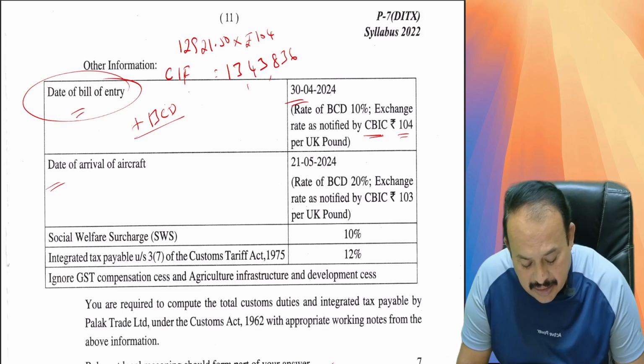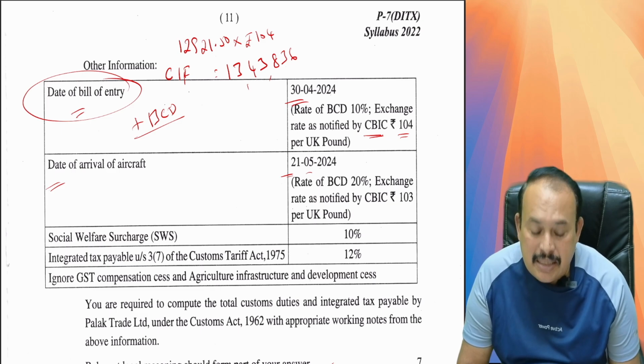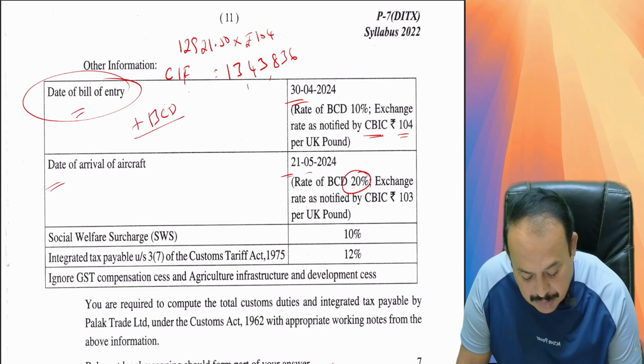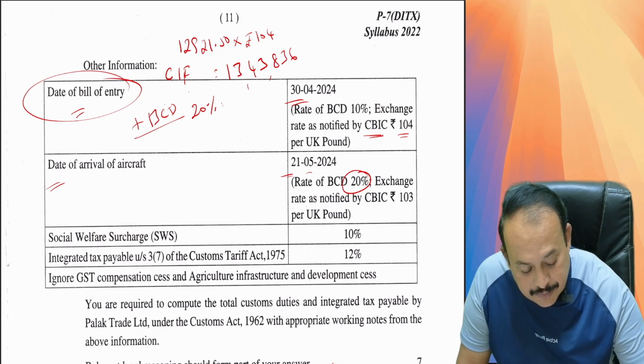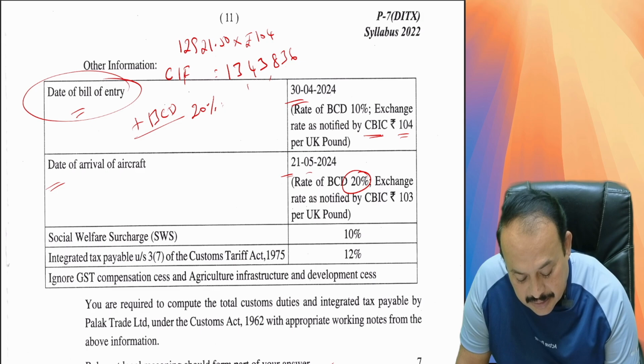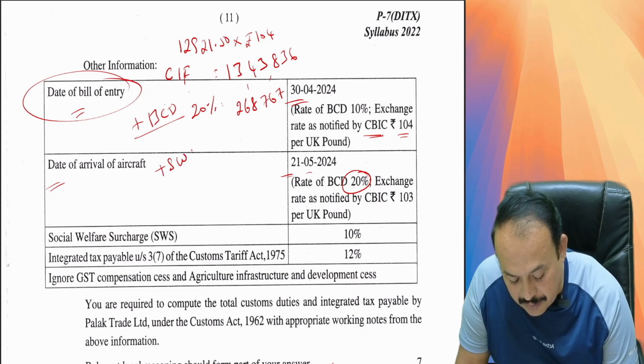Which is the later? 21st May 24 is later. In that case, BCD what rate? 20% is applicable. 20% BCD on this particular value is equal to how much comes here? 2,68,767. Then add social welfare surcharge, which is always 10% on BCD.